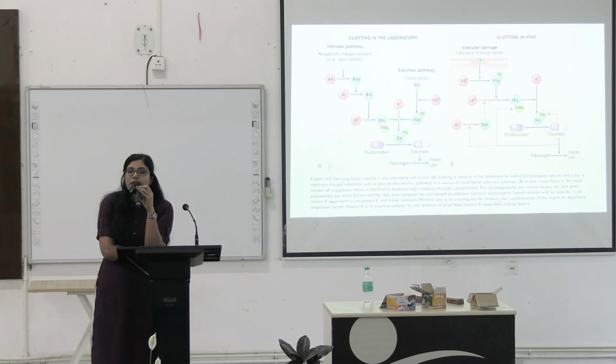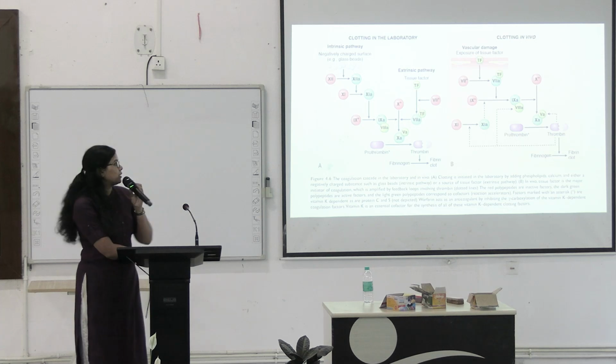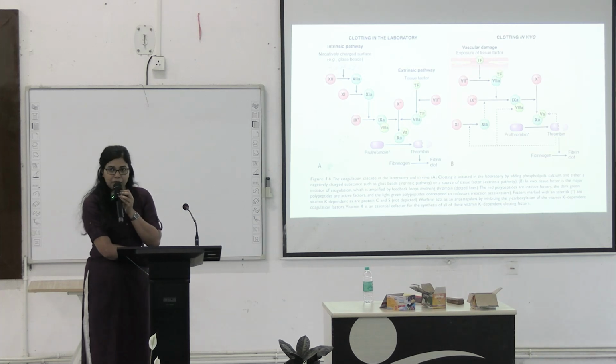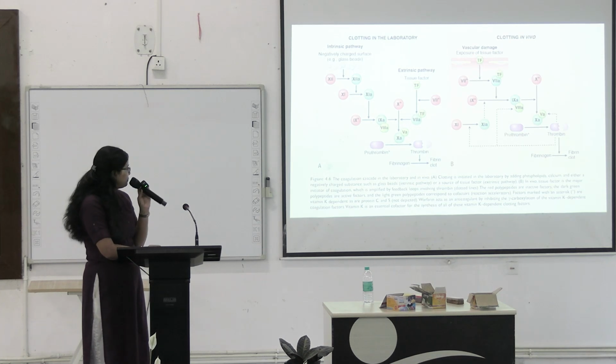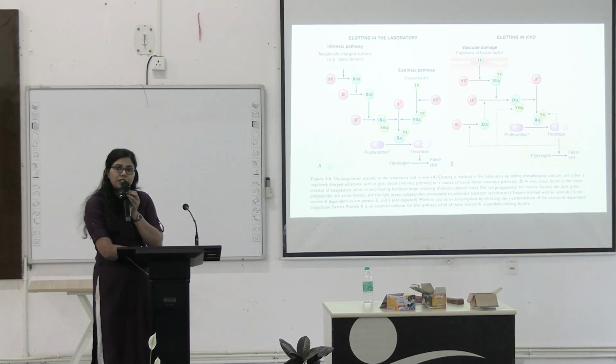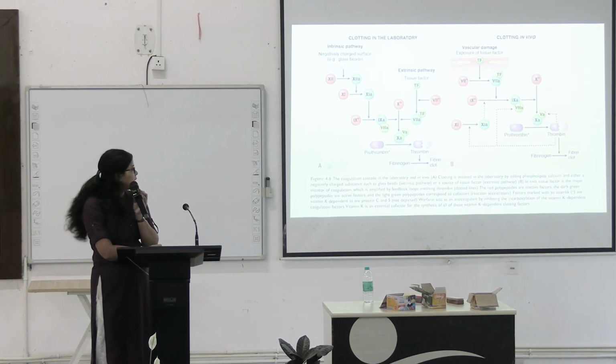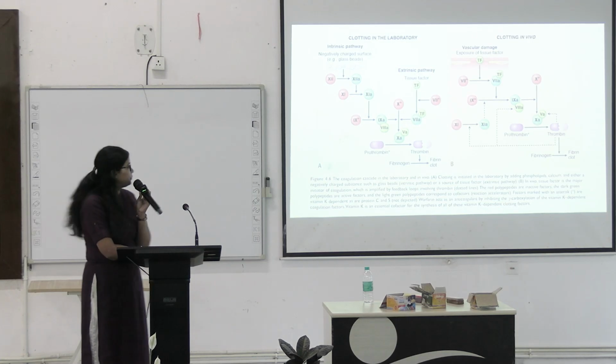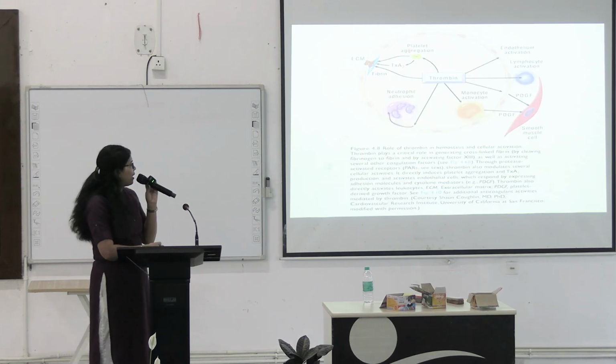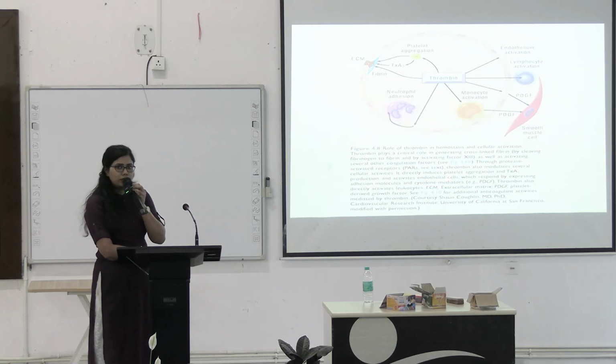So in APTT, which pathway are we testing? Intrinsic pathway, exactly right, very good. And in PT, the prothrombin time test, we are testing the extrinsic pathway. So whenever there is any hemophilia, hemophilia A or B, there will be deficiency of either factor 8 or factor 9, and APTT will be prolonged. And whenever there is any liver disease, both can be prolonged, but particularly PT will be prolonged.